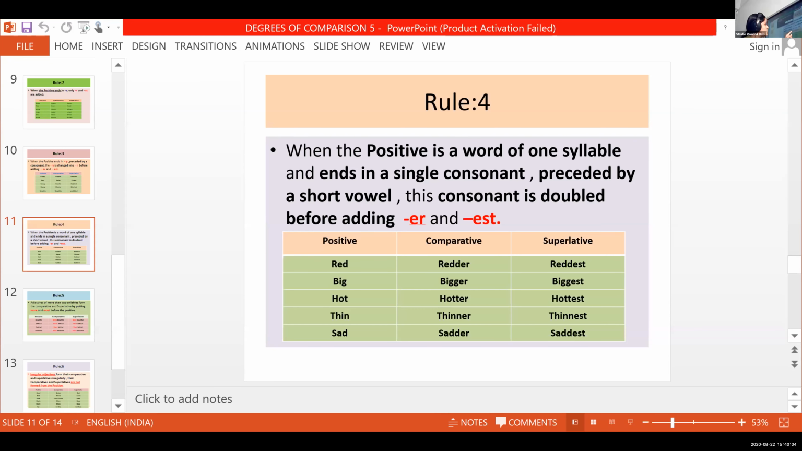See, look at here. Red, redder, reddest. Redder is the comparative form. Reddest is the superlative form. See children, we can use big, bigger, biggest. Hot, hotter, hottest. Thin, thinner, thinnest. Sad, sadder, saddest. Okay? Now, rule number 5.